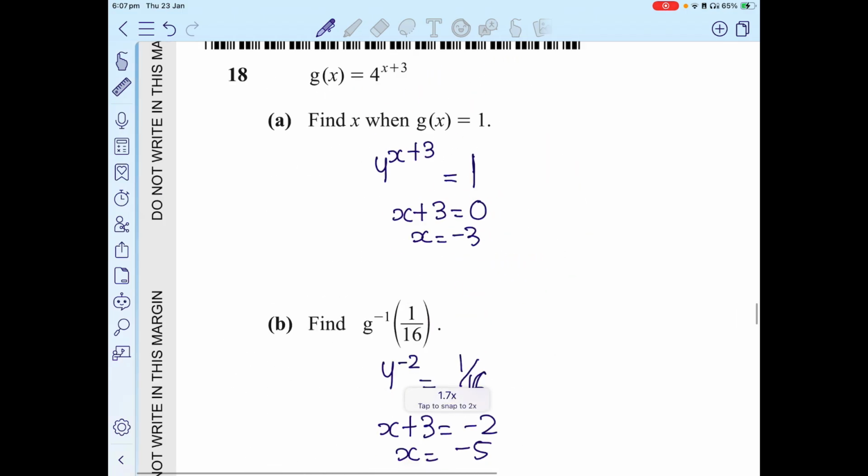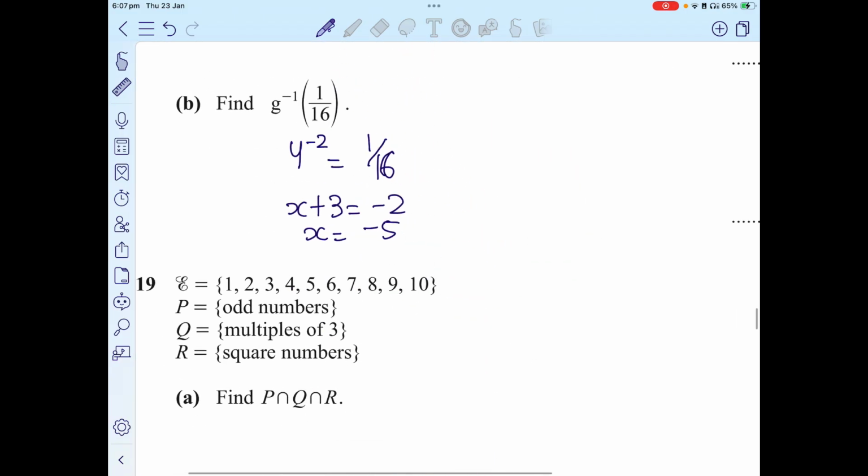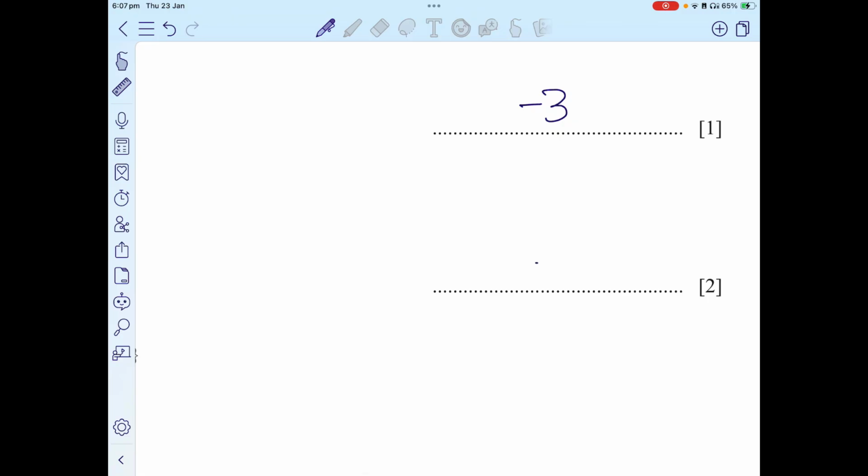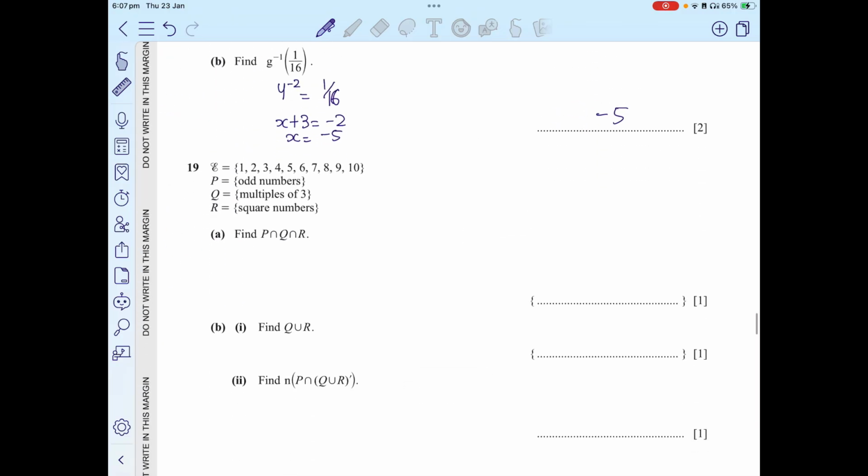Alright, this is the result. Now you do the inverse and you find the value of x here, and x is equivalent to negative 5. Logs can be applied here, but that makes the whole process much more complex.